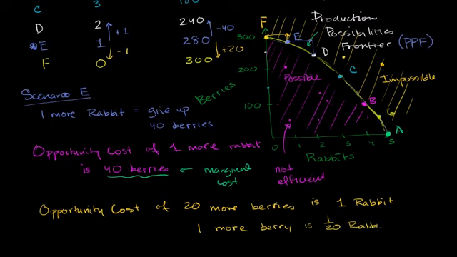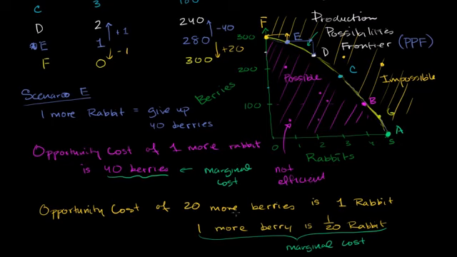and I'll assume, for those of you who want to get technical, that it's somewhat linear right over here. One more berry, if we divide both sides by 20, is 1/20th of a rabbit. So if I go for one extra berry, sitting in scenario E, on average, I'm going to give up 1/20th of a rabbit. And when I phrase it this way, it is being phrased as a marginal cost. Now, for those of you who want to get a little technical, this is a curve right over here, so it might not be exactly this. I don't want to get too technical. For the sake of this one right over here, this is a safe way to think about it.